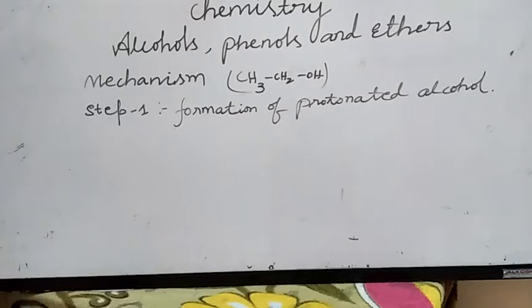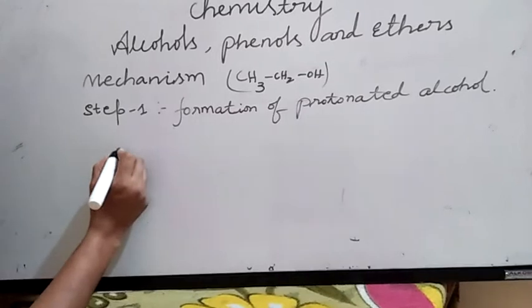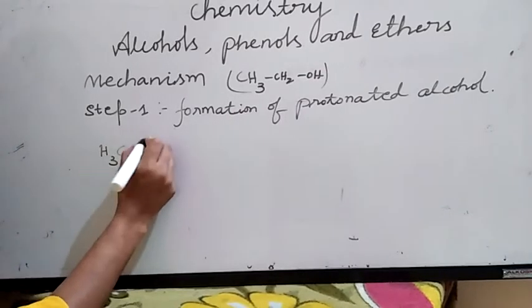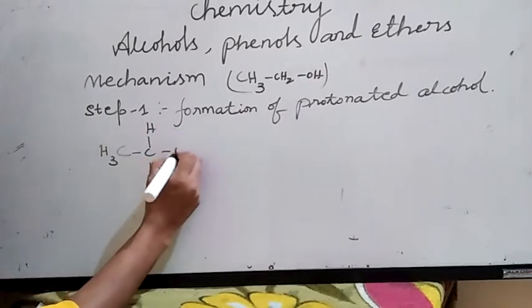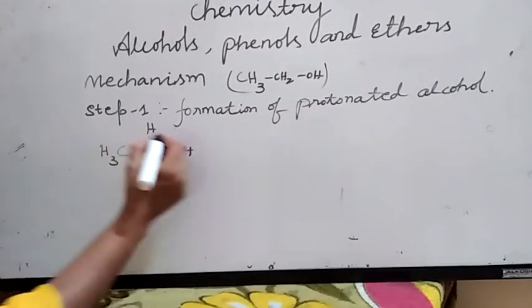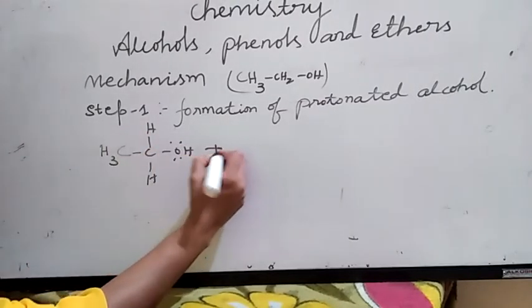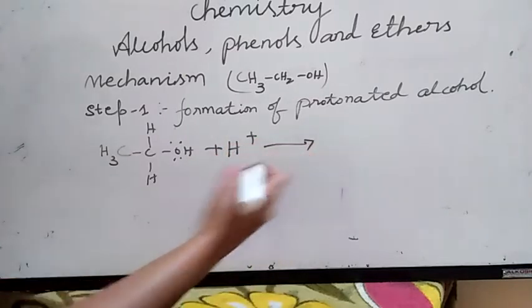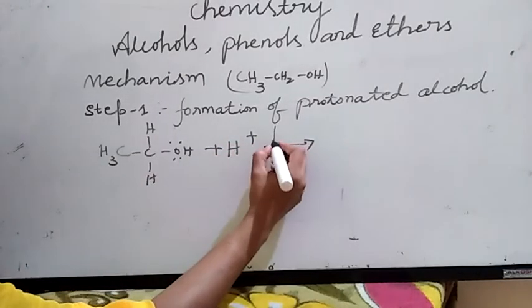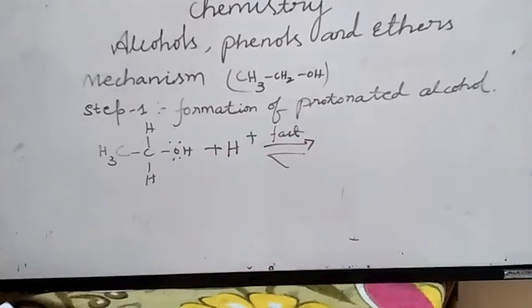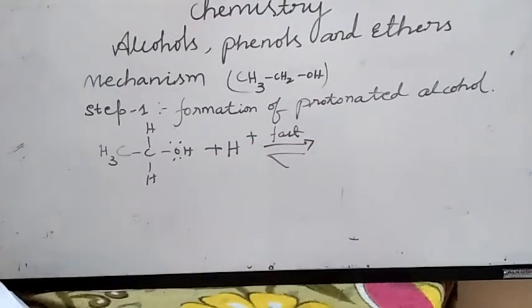Protonated alcohol. What will happen in presence of H+? I am writing ethanol like this, CH3CH2OH. Two lone pairs of electrons are there on oxygen. Protonation means addition of a proton will take place. This is a fast step, so we can't determine the rate. When the reaction is slow, we can determine the rate of reaction; when the reaction is fast, we can't. Okay, this is a protonated alcohol.